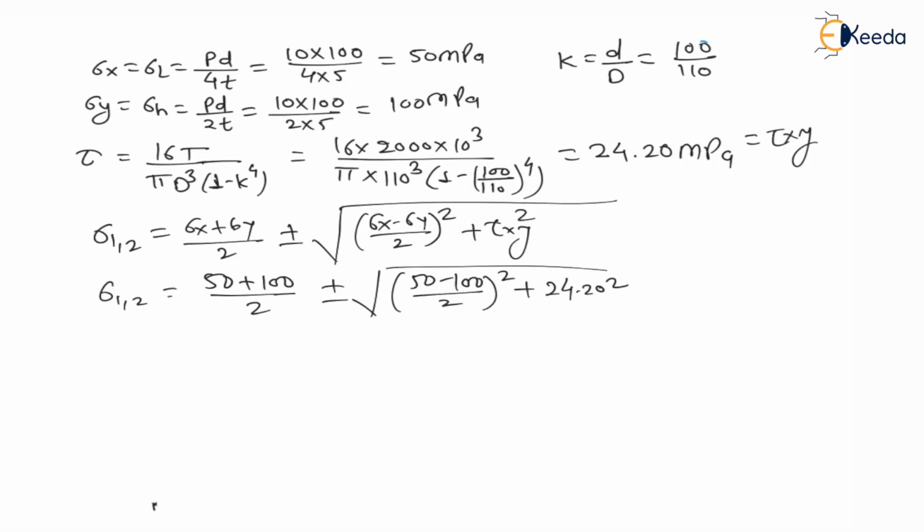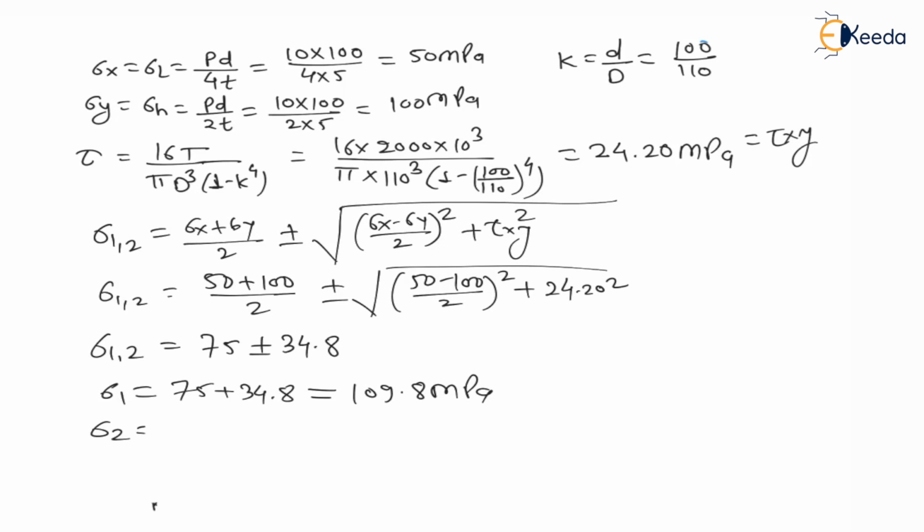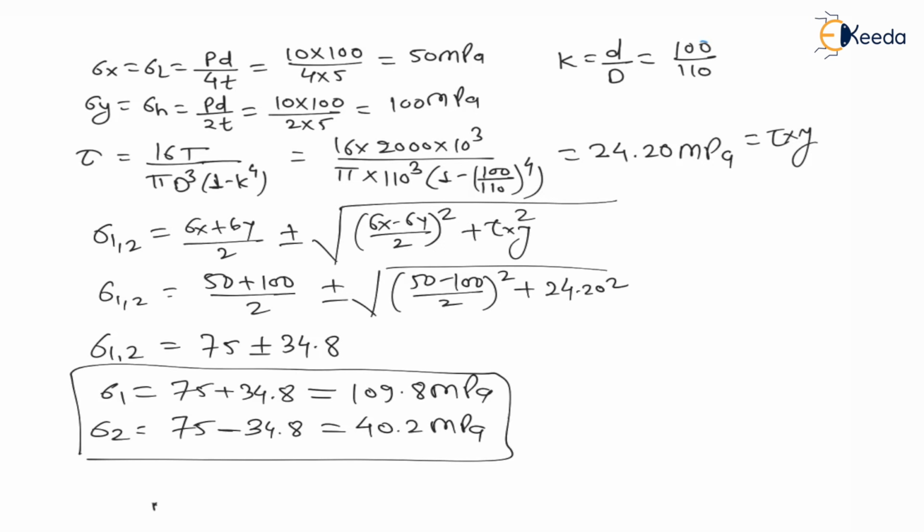Now resolve this. Sigma 1, 2 you will find equal to 75 plus or minus 34.8. If I put the plus sign I will get sigma 1, which is 75 plus 34.8, equal to 109.8 MPa. And for sigma 2, I put the minus sign, 75 minus 34.8, which is equal to 40.2 MPa. This will be the answer for the question. Therefore go to the options. Can you see option B is the correct choice?